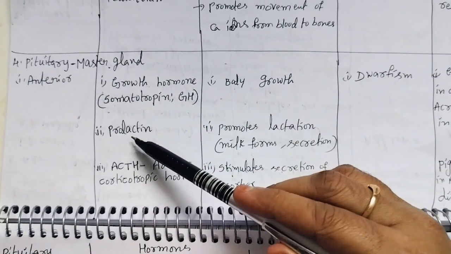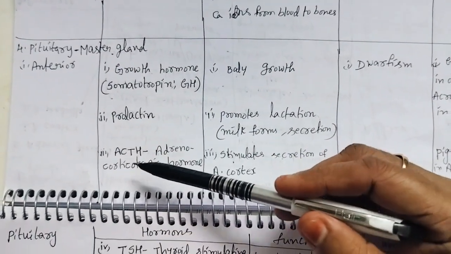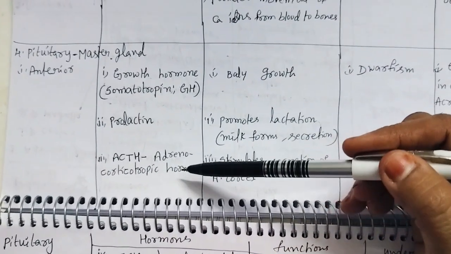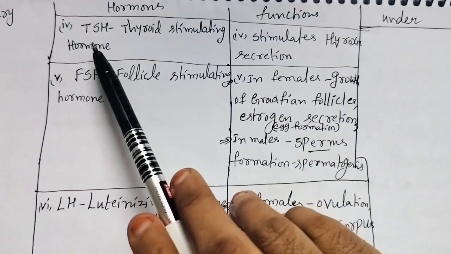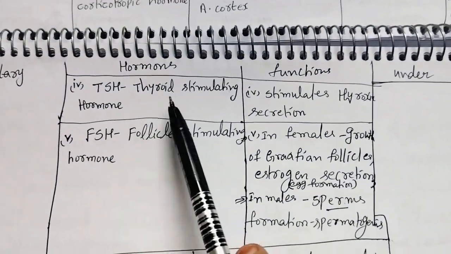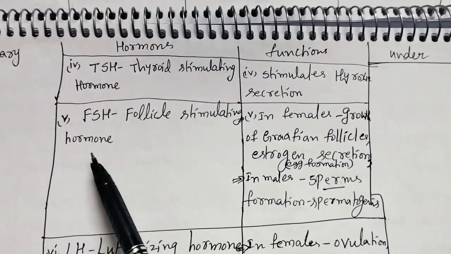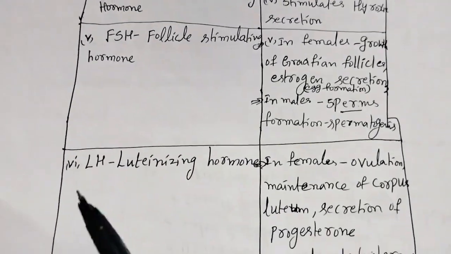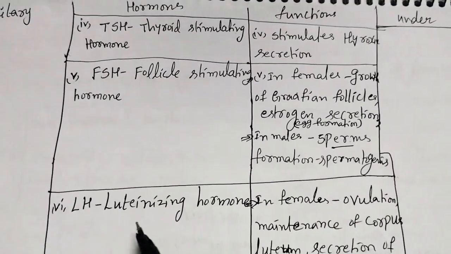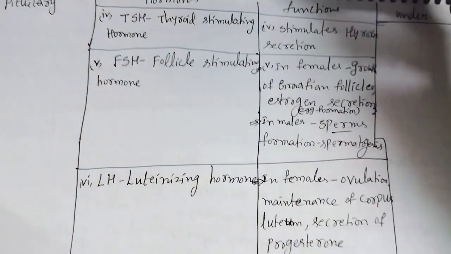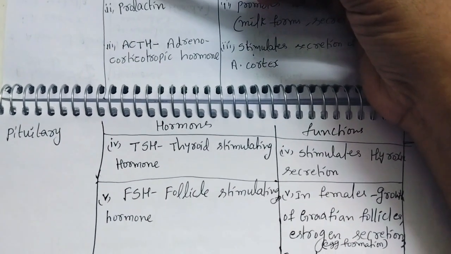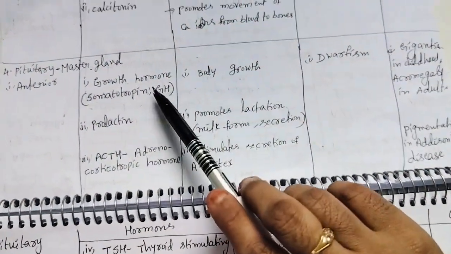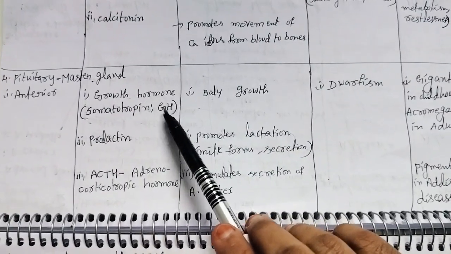Second one, prolactin. Third one, ACTH, adrenocorticotropic hormone. Fourth one, TSH, thyroid stimulating hormone. Fifth one, FSH, follicle stimulating hormone. Sixth one, LH, luteinizing hormone. These 6 are from the anterior part of the pituitary gland.